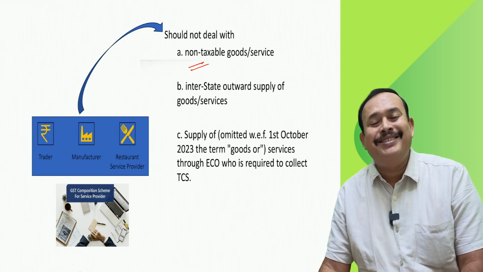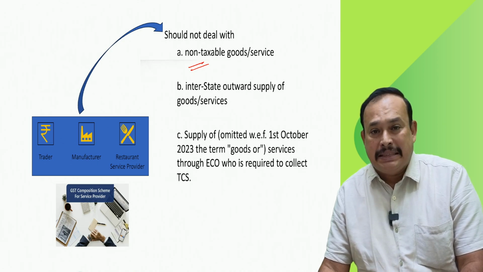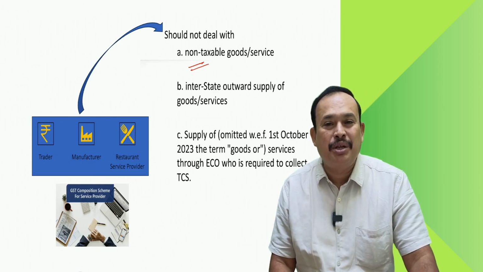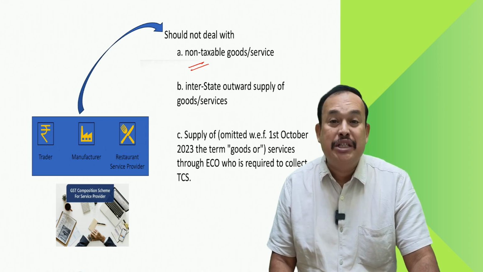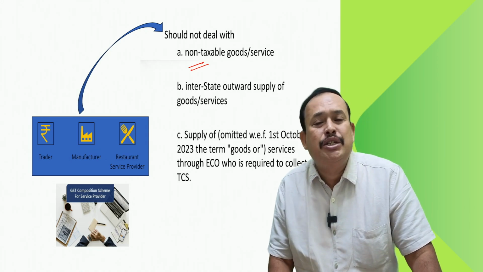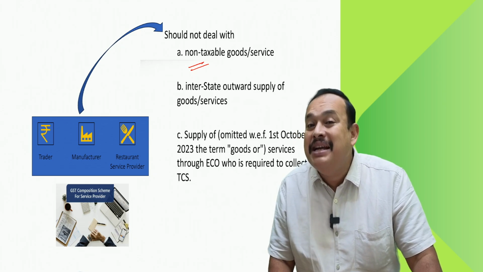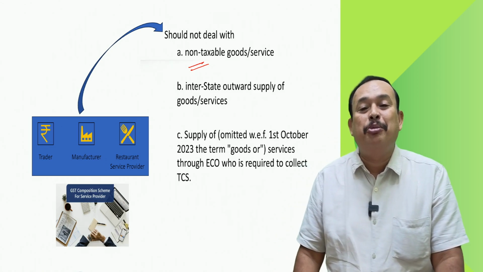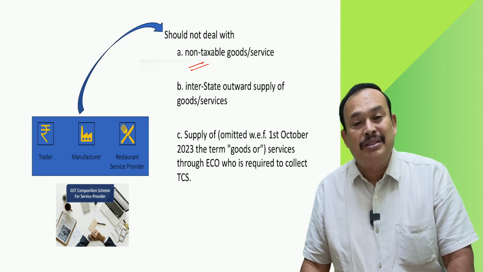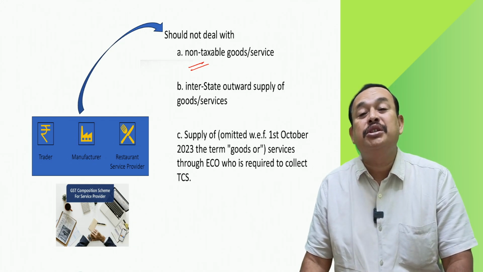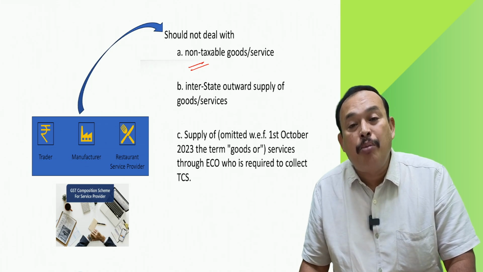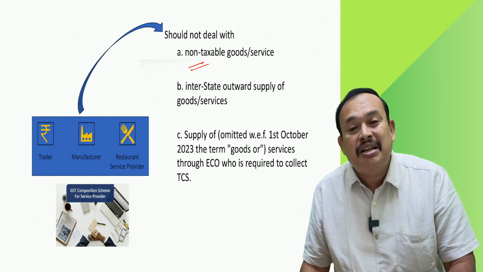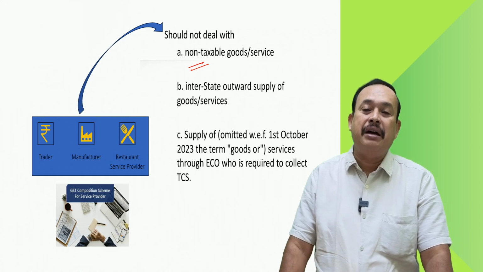One example of non-taxable supply of goods is alcoholic liquor meant for human consumption, which is a non-taxable supply. You should not deal with that. If you do, irrespective of turnover, you are disqualified from composition with immediate effect. I am repeating, with immediate effect, you are disqualified from the composition scheme and go for the normal scheme by submission of withdrawal of composition scheme form within 7 days from the date of the event occurring.